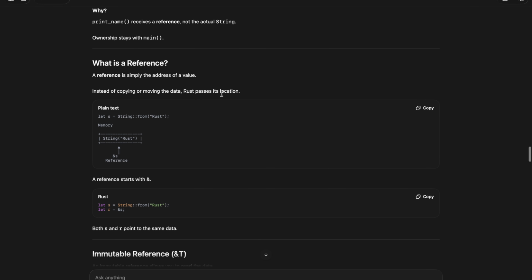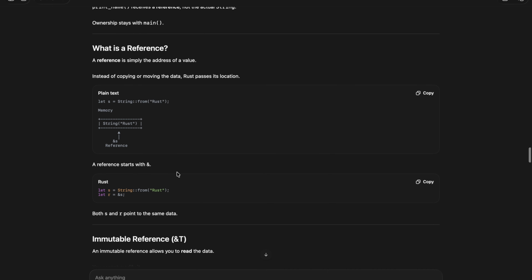What is a reference? A reference is simply the address of a value. Instead of copying and moving the data, Rust passes its location. See this one, in memory it is storing Rust. It's passing the location.